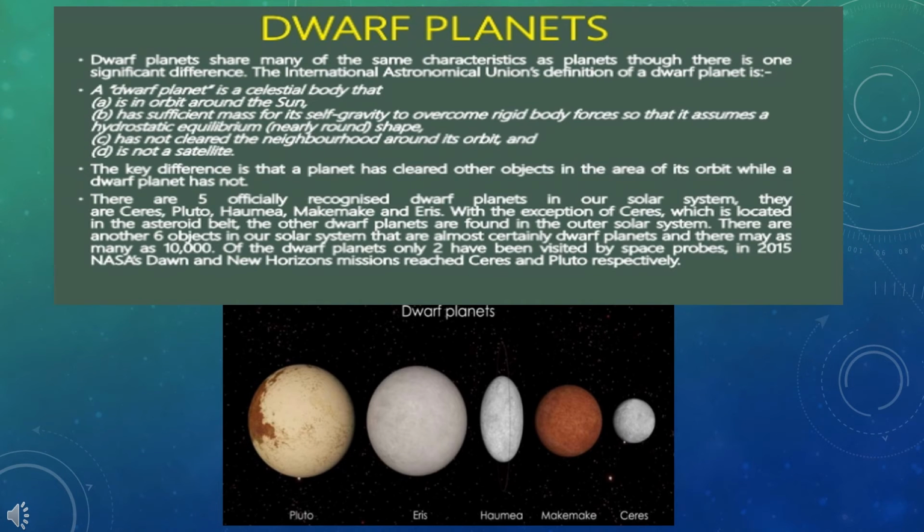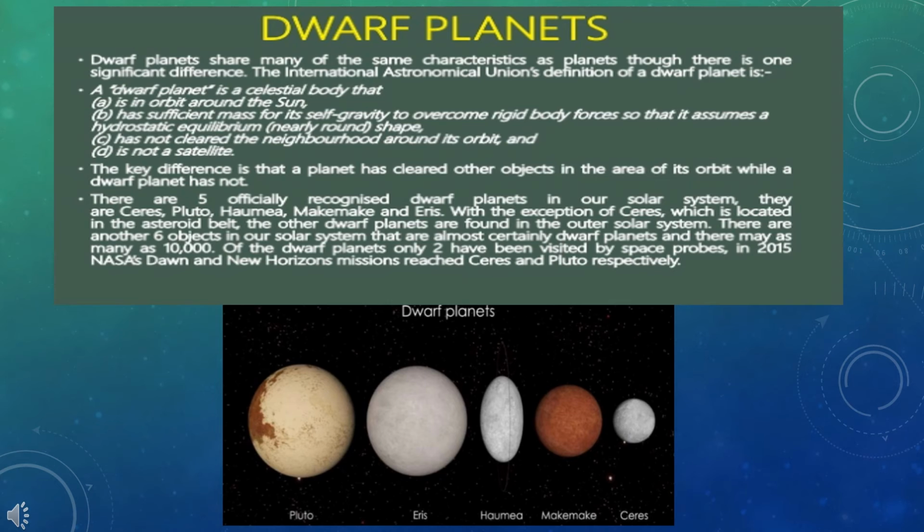Dwarf planets. They share many of the same characteristics as planets, though there is one significant difference. As per the norms of classification, a planet is a heavenly body which is in an orbit around the Sun, has sufficient mass for its self-gravity to overcome rigid body force so that it assumes a nearly round shape, and has cleared the neighborhood around its orbit, but dwarf planets fail to abide by these norms.